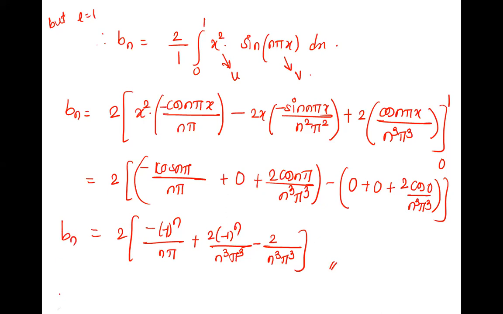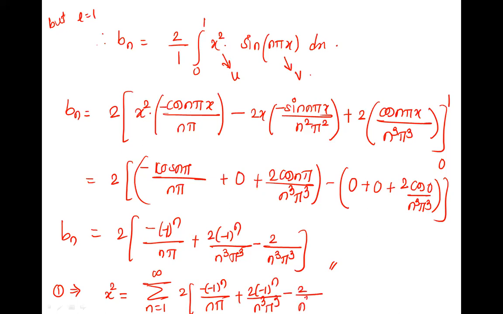Okay, and put it in equation number 1. Then 1 becomes f of x is equal to, what is f of x? x square. Is equal to summation Bn sin n pi x by L, L is 1, is the required Fourier series.